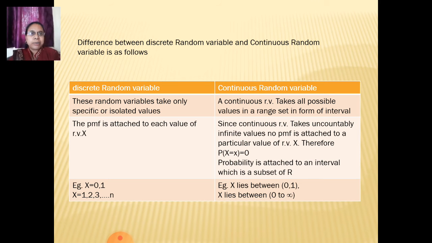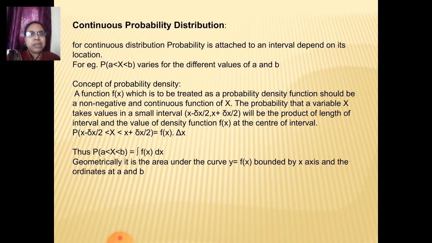So in a continuous random variable we are going to study the PDF, that is probability density function, instead of the PMF, that is probability mass function. Then some examples of continuous random variables are X lies between 0 to 1 or X lies between 0 to infinity. Based on these there are various distributions. So let's see the first continuous probability distribution. The probability attached to an interval depends on its location.